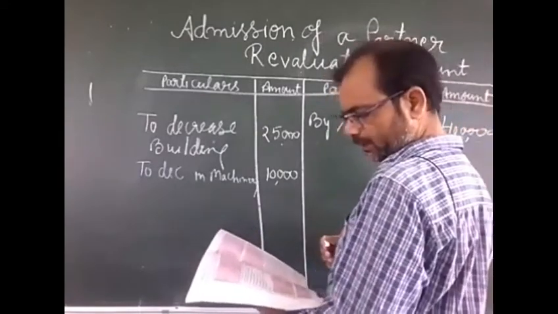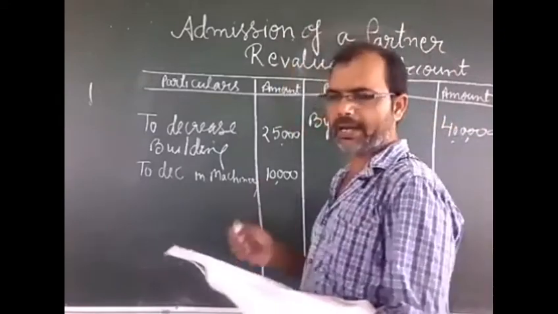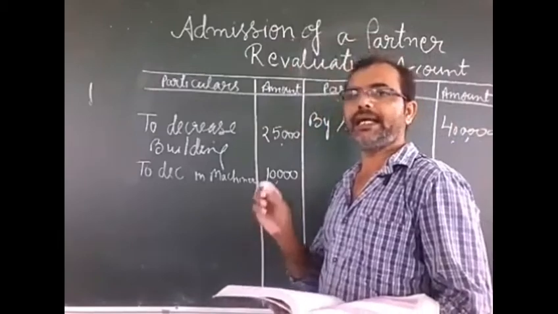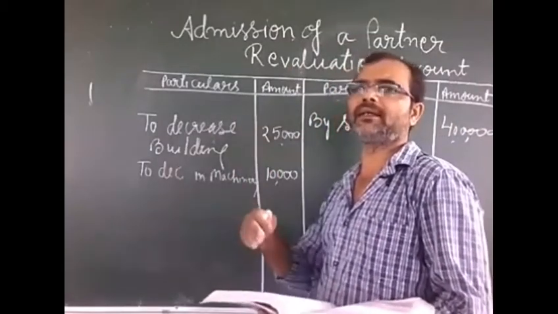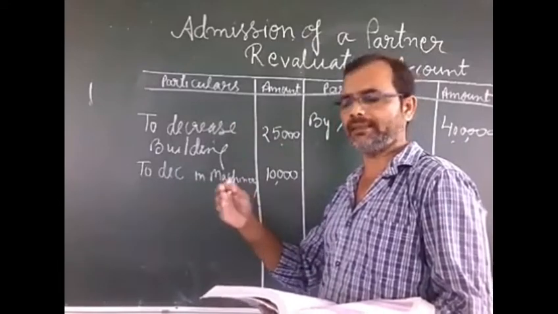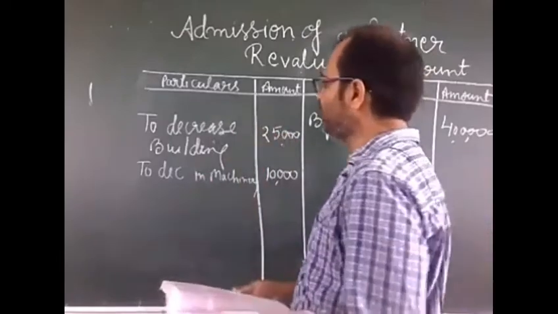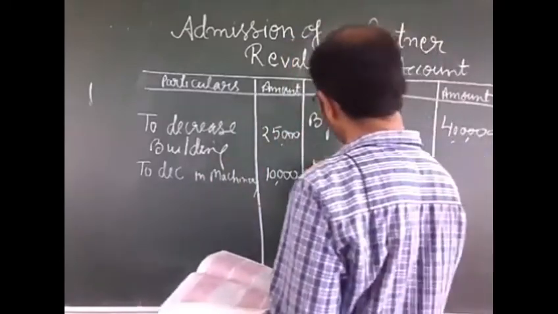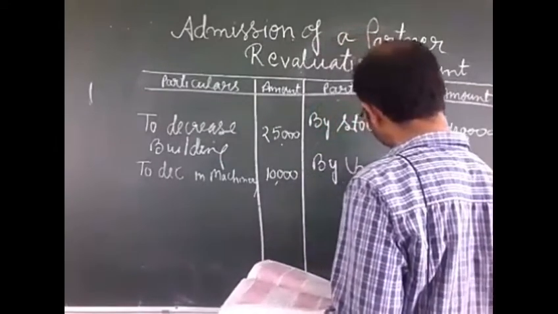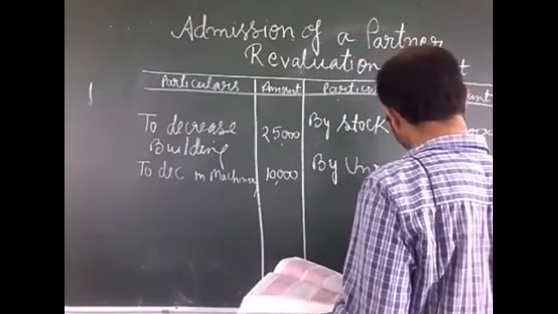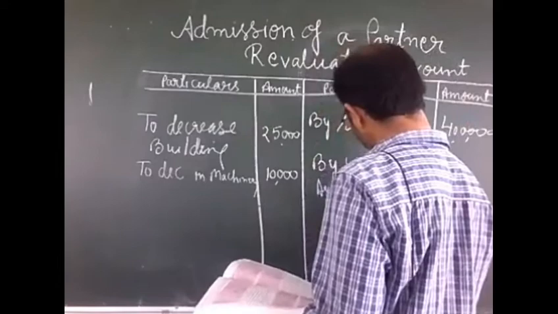The next condition is an unrecorded asset of rupees 1,20,000. The asset was not given earlier in your question. A new asset comes, so the asset increases, and it will come on the credit side: by unrecorded asset, 1,20,000.